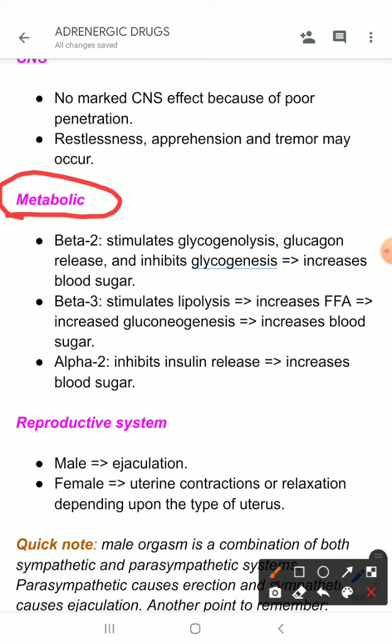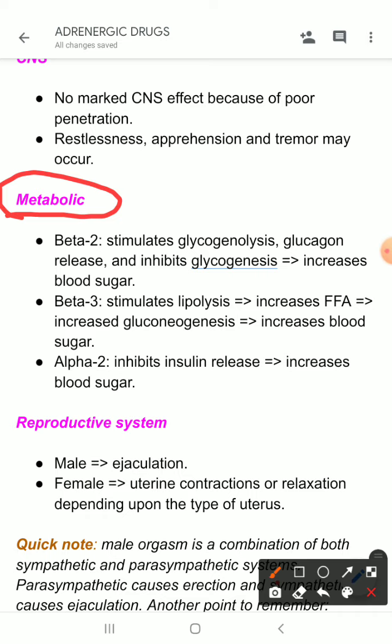So the metabolic effect of the sympathetic system or epinephrine is to increase blood sugar level. Through beta 2 receptor, beta 3 receptor and alpha 2 receptor, epinephrine tends to increase the blood sugar level. So beta 2 mediated glycogenolysis, glucagon release and inhibition of glycogenesis, all these things lead to an increase in blood sugar level.